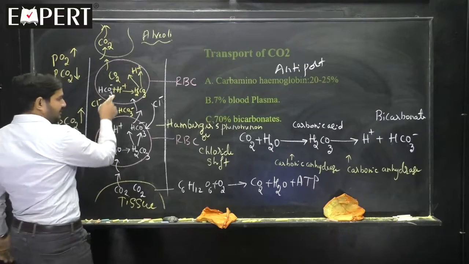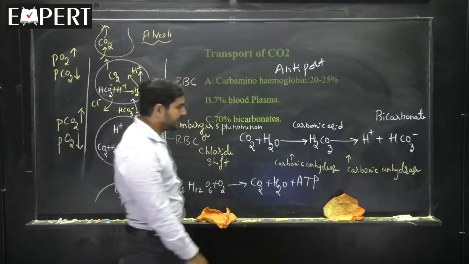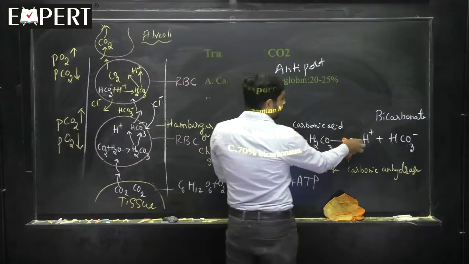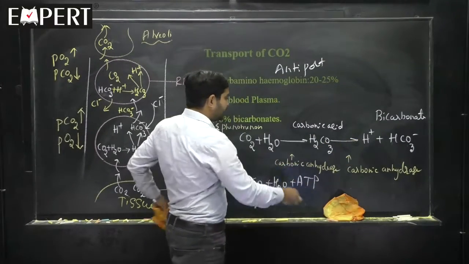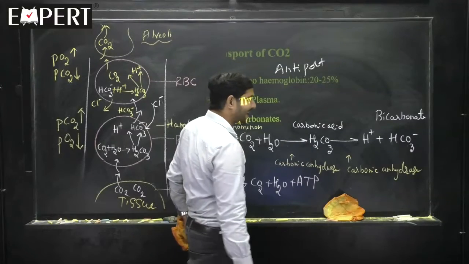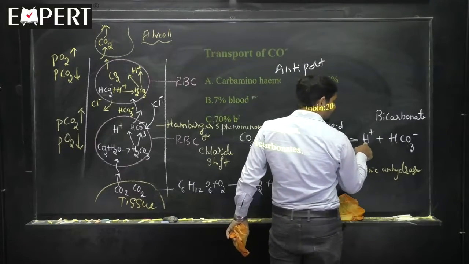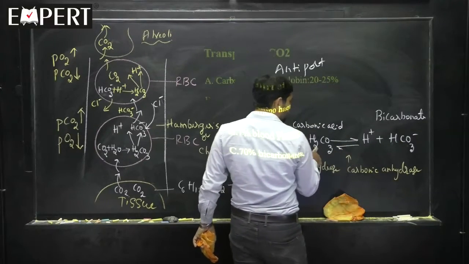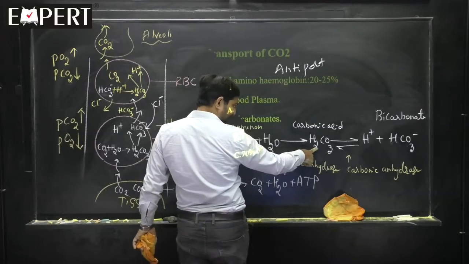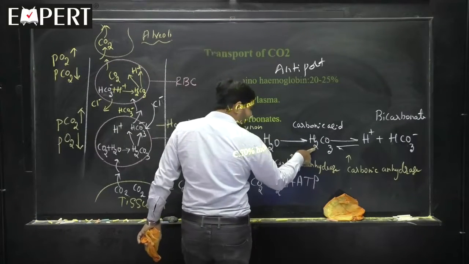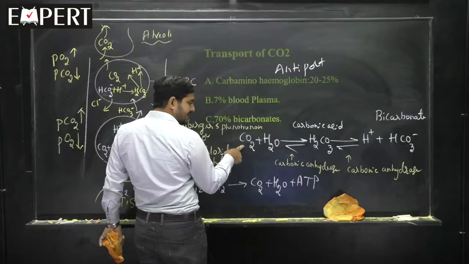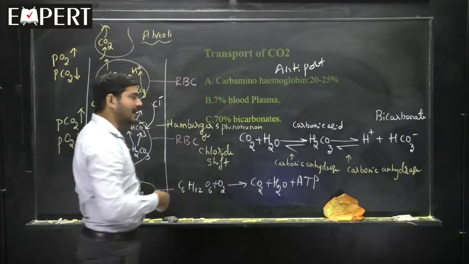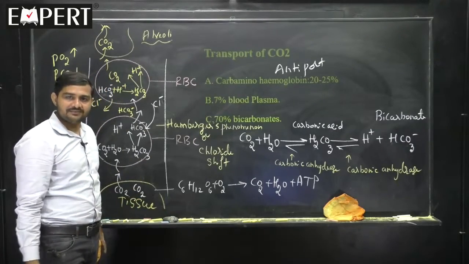We will come back to this equation later. That means this forward reaction which occurs in the tissue region gets reversed, where H plus and HCO3 react to become carbonic acid, which will dissociate into CO2 plus H2O, and the CO2 is given to the alveoli and goes back to the atmosphere.